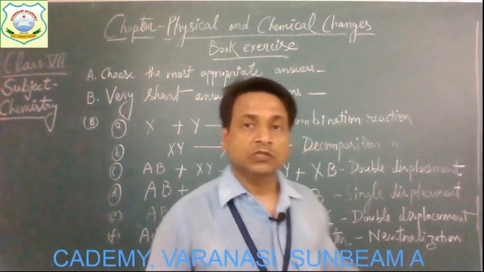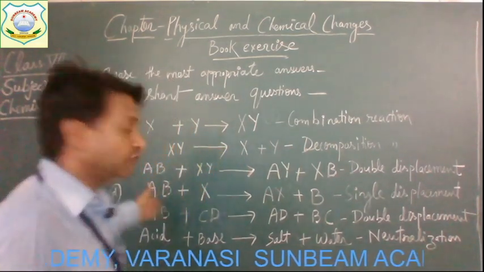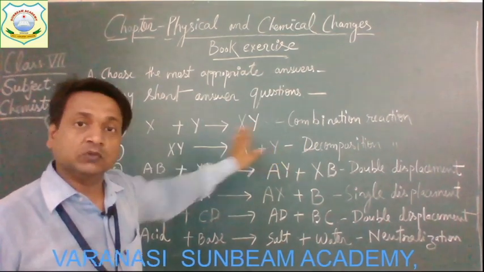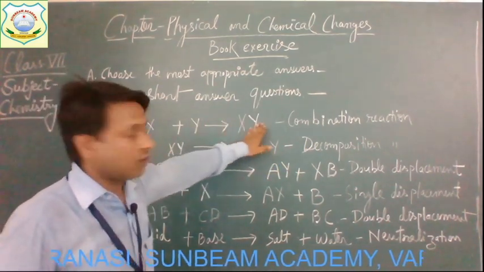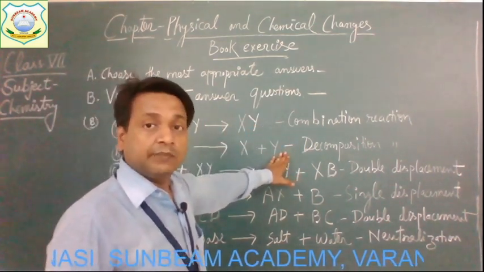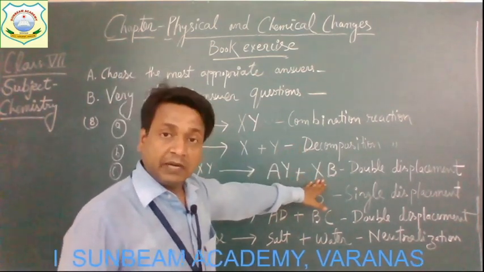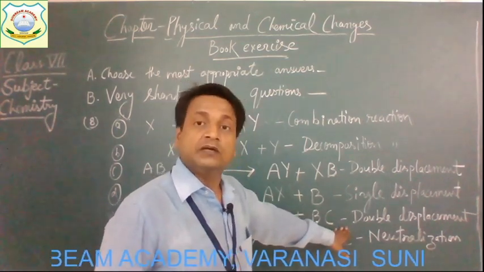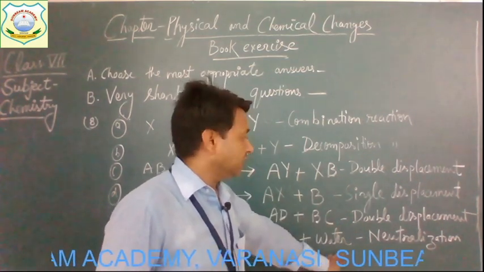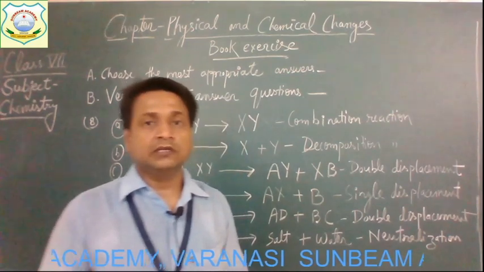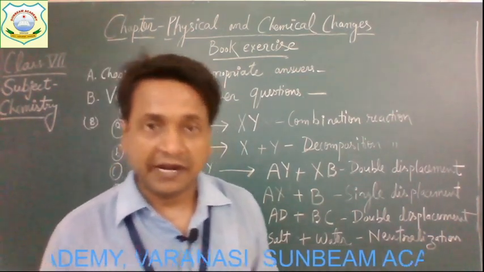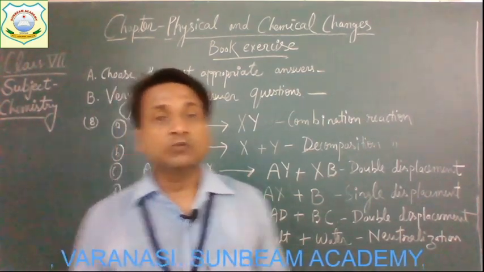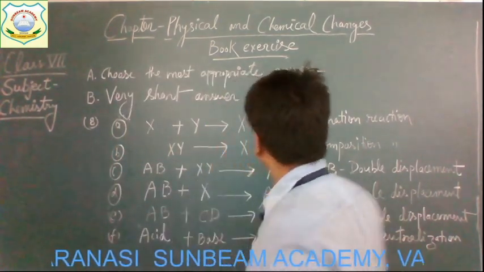Okay, so these are the different examples which are given in question number 8, and you have to write down the kind of reaction which is going to occur. So the first one, combination reaction; second, decomposition reaction; third, double displacement reaction; fourth, single displacement reaction; fifth, double displacement reaction; and the sixth one is neutralization reaction. Okay, children, understood? I hope that you understood all these reactions. Now come to the next, question number 9.